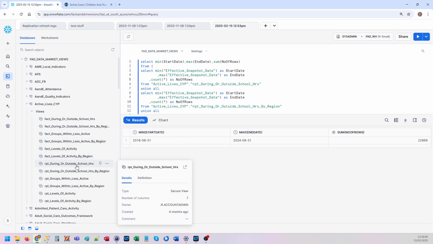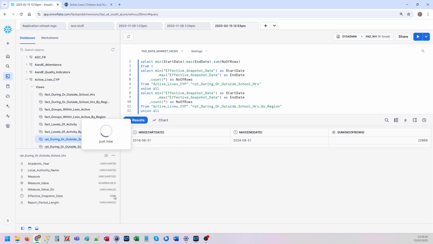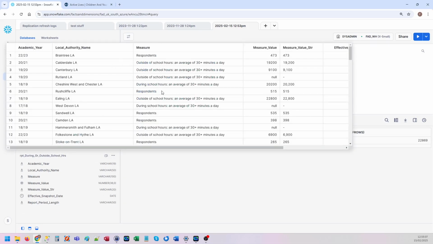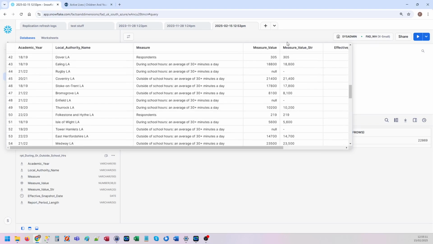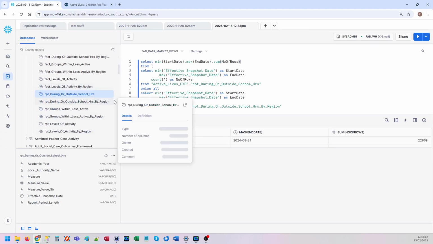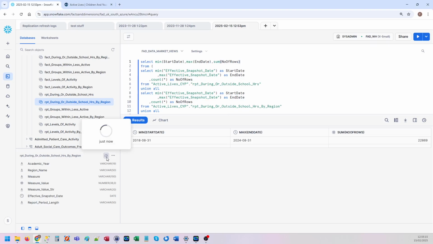So in this database, we've got a few tables. Just to give you a quick glance inside each one. During outside school hours, you can see the sorts of measures they've got there. It's just repeating over and over again. The same again, but by region.